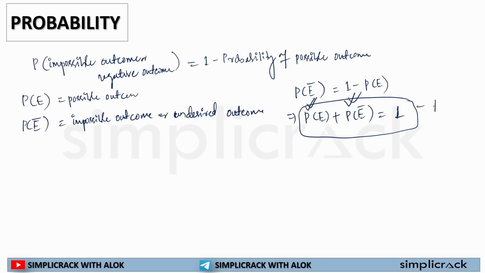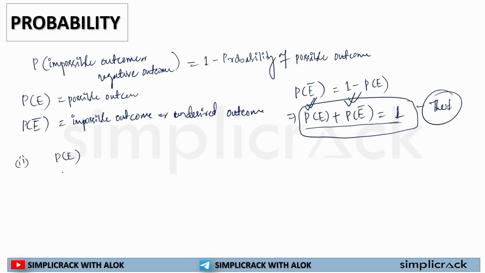This is theory 1 you should remember, because in CGL mains and CHSL mains certain types of theoretical questions are being asked, conceptual questions are being asked. So I want all of you to remember this. If you see something like this, you should not miss it out or skip it out. So the first thing is probability of occurrence of an event plus probability of non-occurrence of an event will always be 1. Now the second theorem,